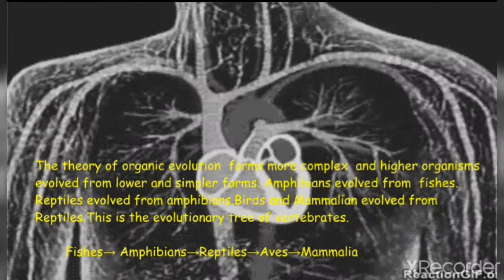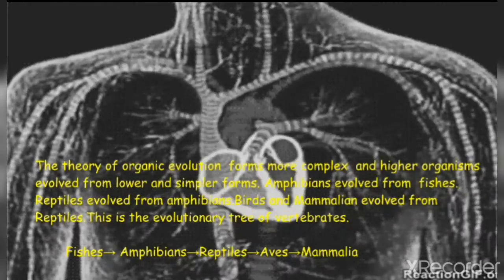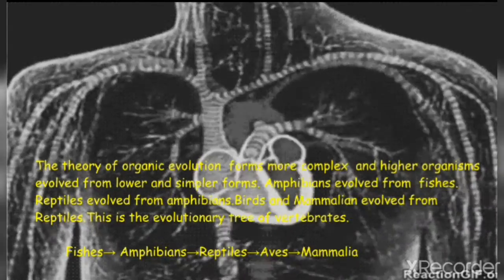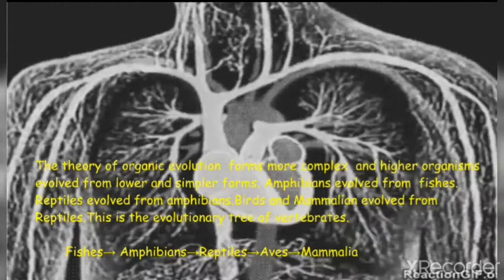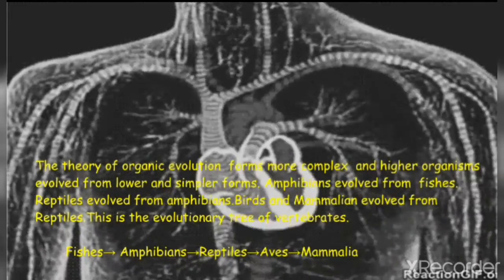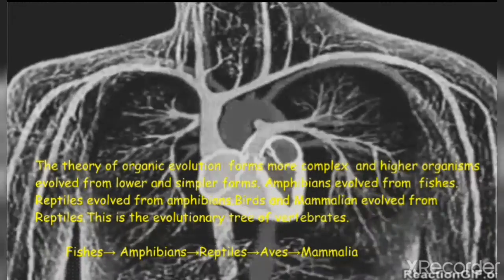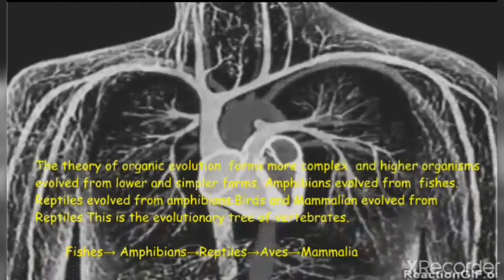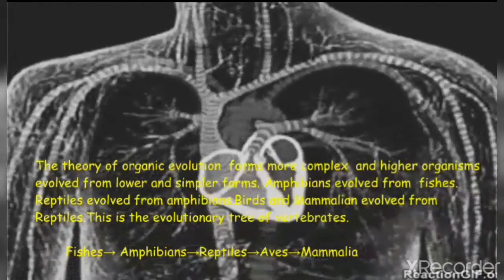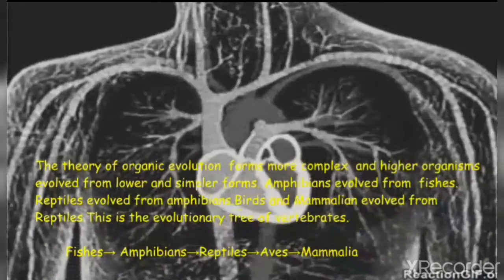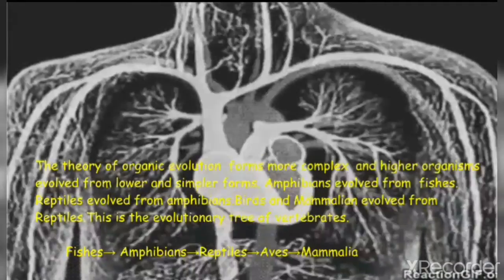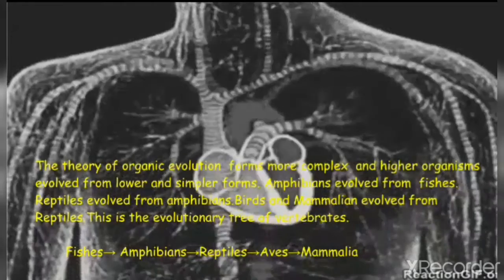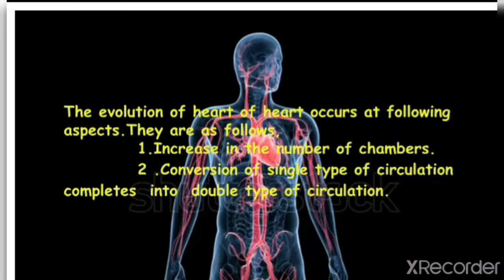state. The theory of organic evolution holds that more complex and higher organisms evolved from lower and similar forms. Amphibians evolved from fishes, reptiles evolved from amphibians, birds and mammals evolved from reptiles. This is the evolutionary tree of vertebrates: fishes, amphibians, reptiles, aves, mammalia. The evolution of heart occurs in the following steps.